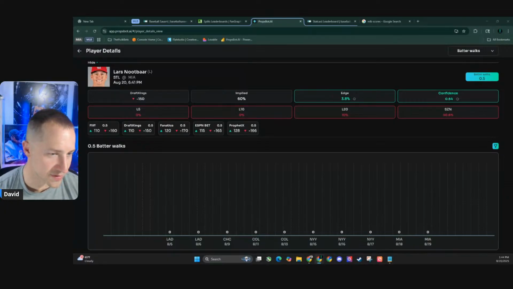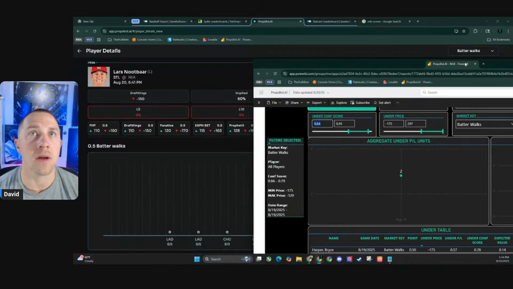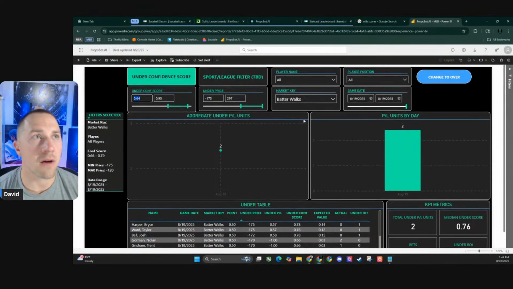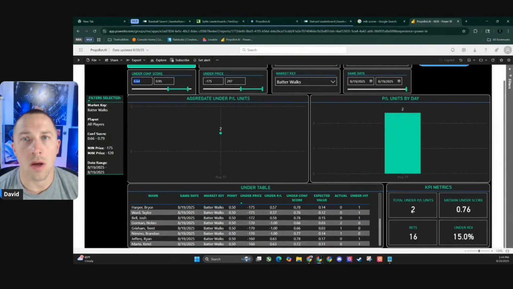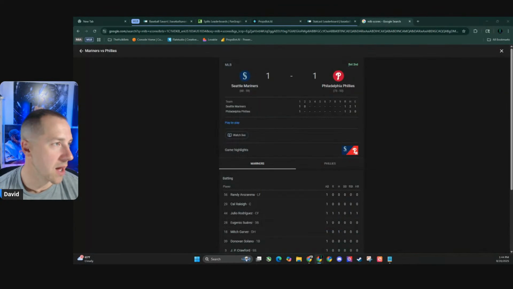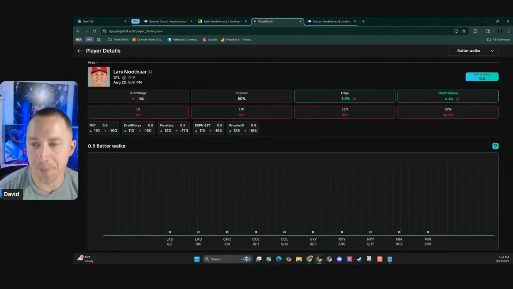It's such a small sample size, can't really look at it. But for yesterday in this range of odds, I'll put it up so you guys, trust but verify, right? 0.64, 16 bets, 15% ROI. Nothing crazy. So it was okay. Again, it's too small a sample size for now, to be honest. But I don't hate that at all.